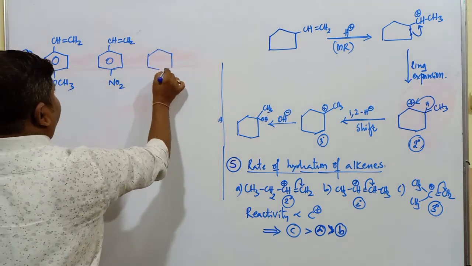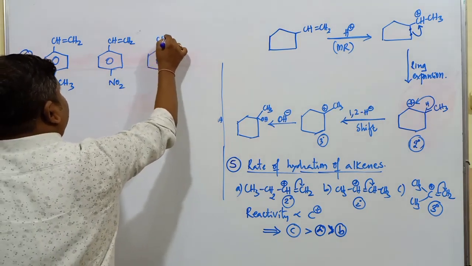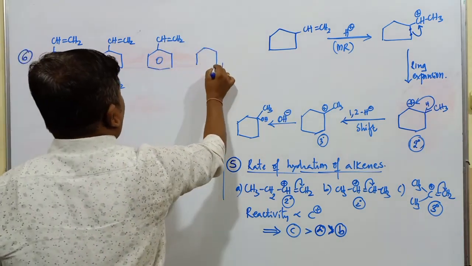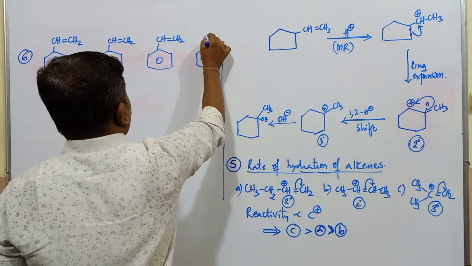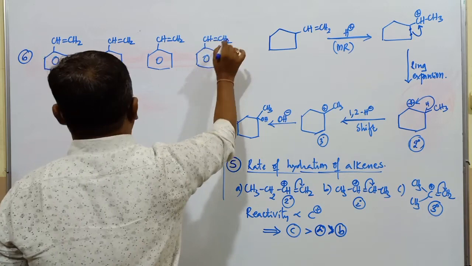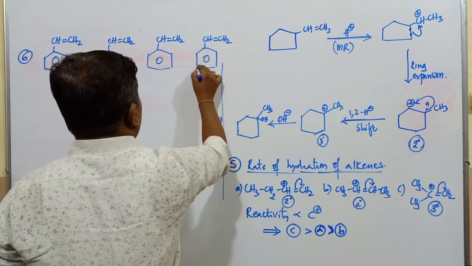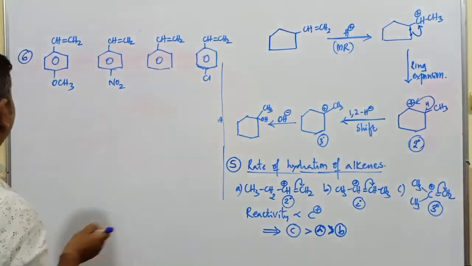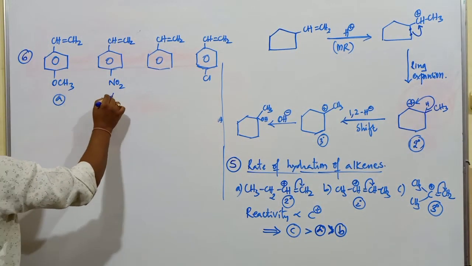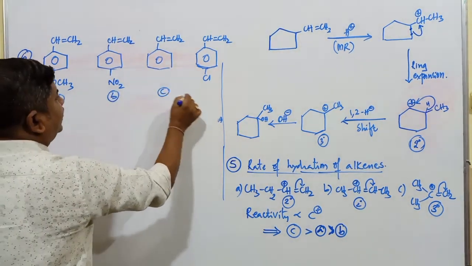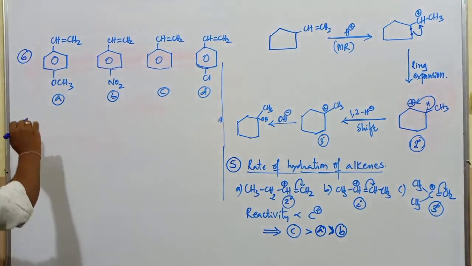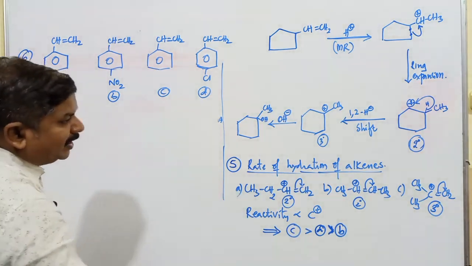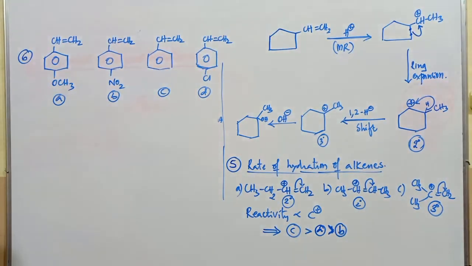The next compound is CH=CH2 and the last, fourth compound is CH=CH2 with Cl. So in case of these 4 compounds, this is A, this is B, next one C, next one D. What is the order of reactivity of these alkenes towards acid catalyzed hydration?